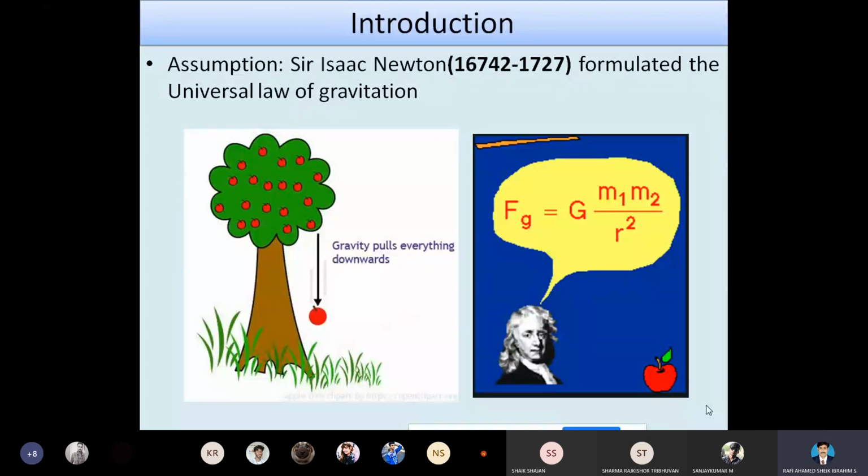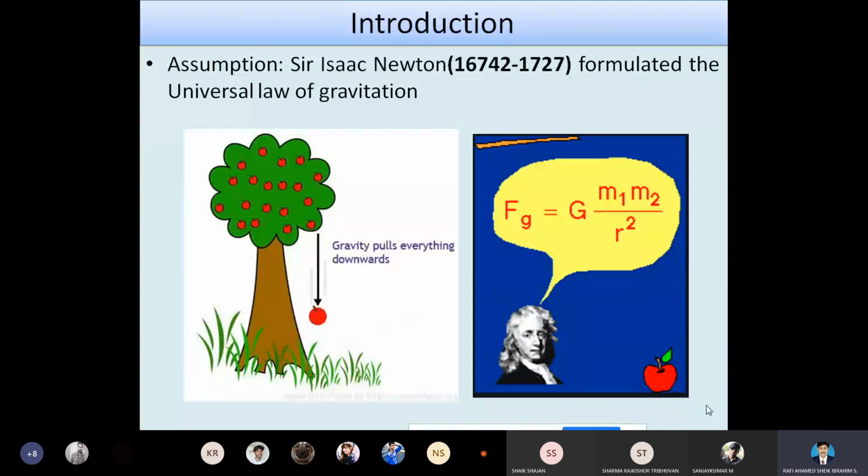This started him thinking about the universal gravitational law. The apple which fell on his head stimulated him to create a new theory. It's called the universal gravitational law. So when he was sitting under an apple tree, he suddenly noticed an apple fall on his head, and then he started thinking about the universal gravitational law.